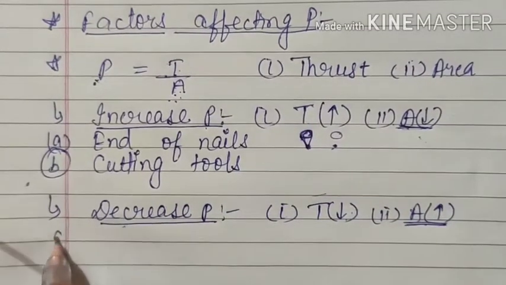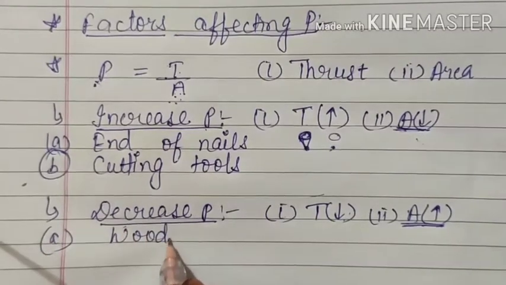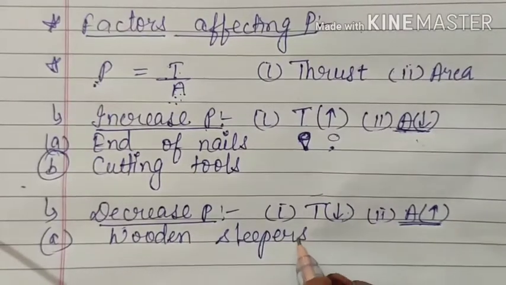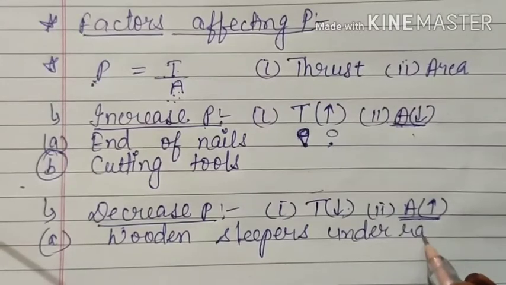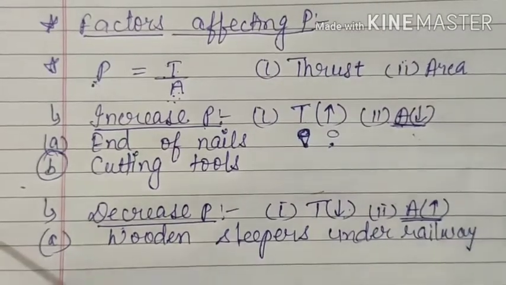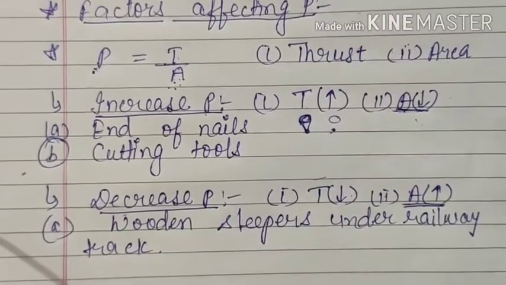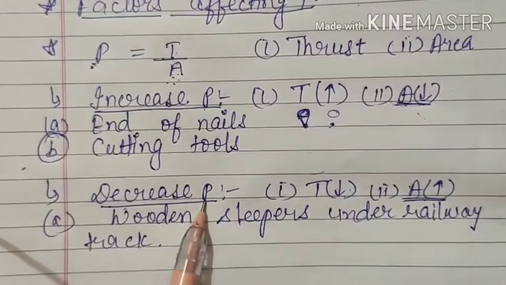First example given here is the wooden sleepers. Wooden sleepers are placed under the railway track. Now you see here what we have done, we want to decrease pressure on the earth's ground.